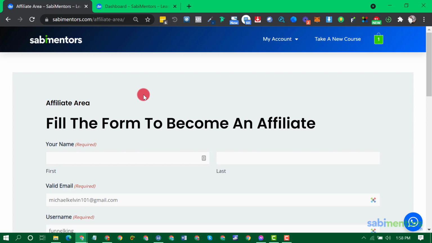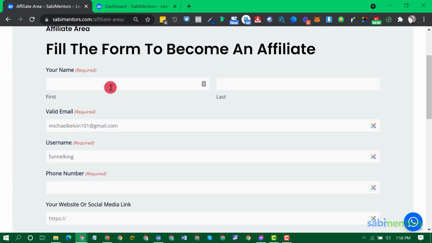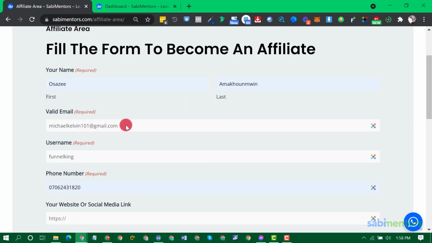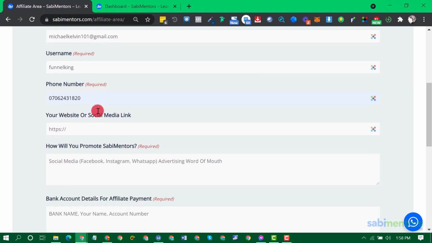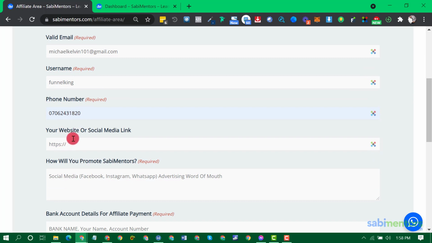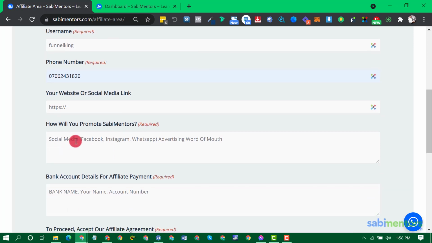You see, fill the form to become an affiliate. So what you need to do is fill the form. I'll fill in the form now. Your email and username are already there because you are logged in. Then you put in your phone number. If you have your website or your Facebook link, put it there. Then, how will you promote SabiMentors? You can use social media, WhatsApp, Facebook, Instagram, or you advertise.